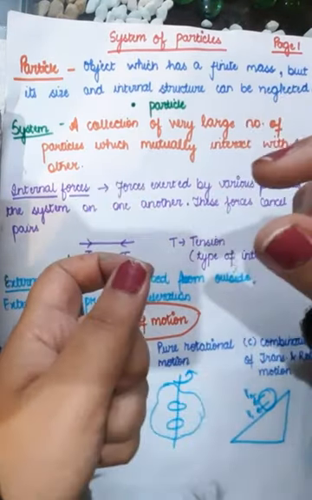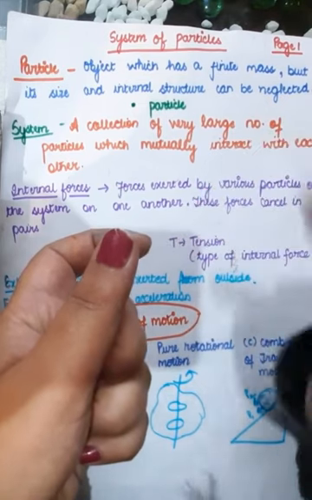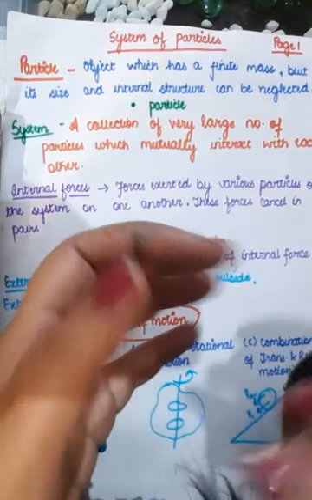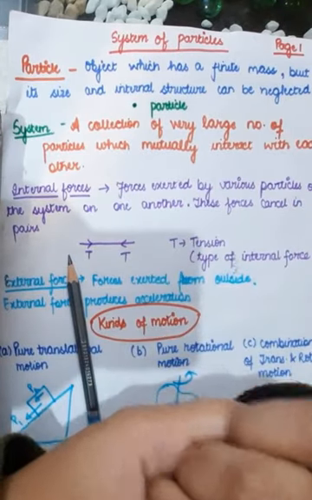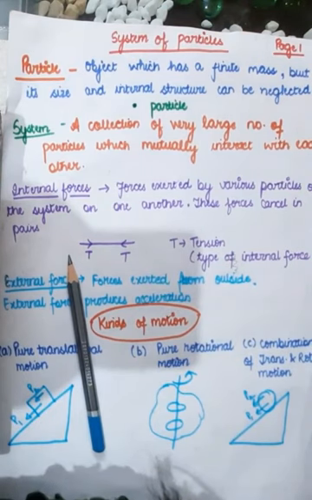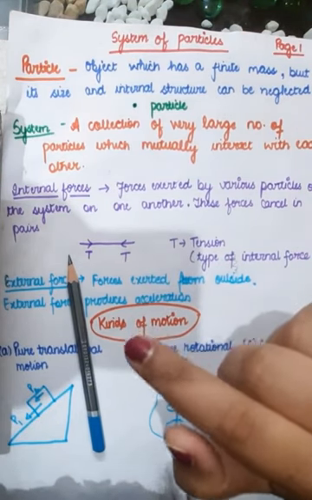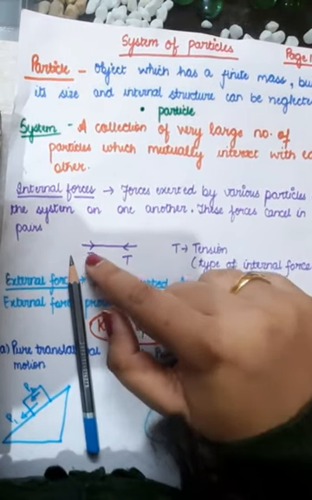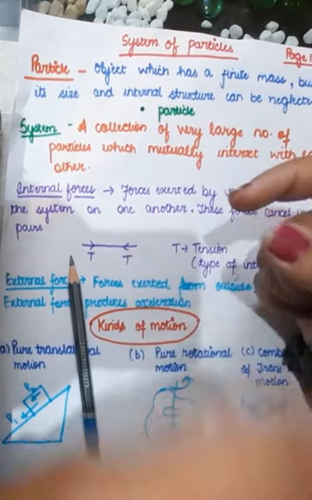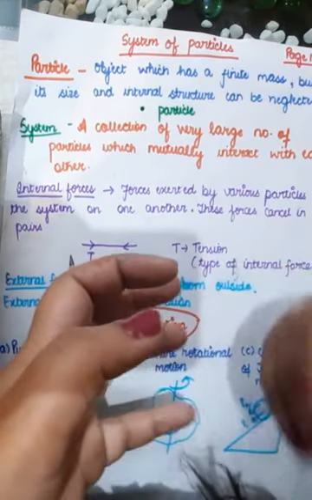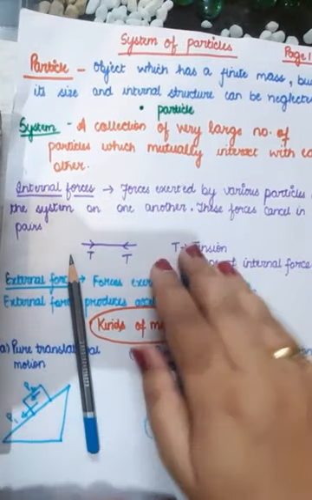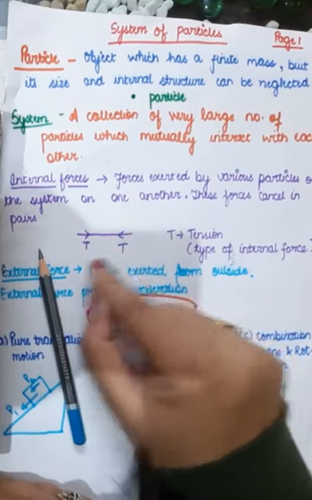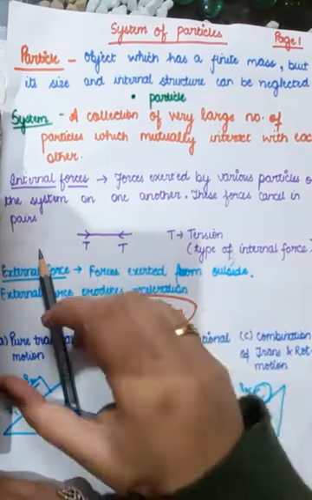If I consider two particles, particle A and particle B, whatever force particle A is exerting on particle B, the same and opposite force will be exerted by particle B on A. So what does that mean? That these forces cancel in pairs. As an example, if you have a string here and you try to pull it, then the restoring forces come into action and they are known as tension. And you can see that tension acts in pairs. It's a type of internal force.